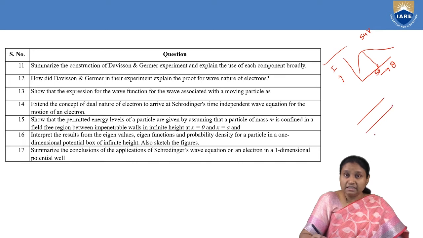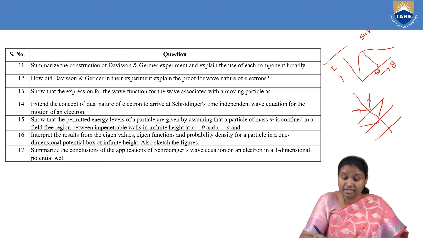When we consider nickel crystal with different planes, we have observed that the angle between the incident beam and diffracted beam is 50 degrees. But I need to find this theta value. So this is 90 degrees. So 90 minus, we know that 54 volts.